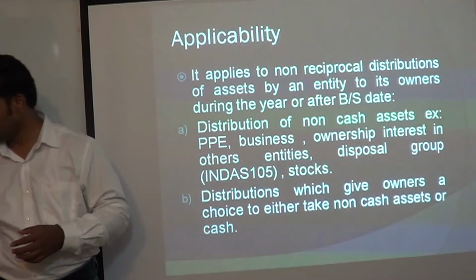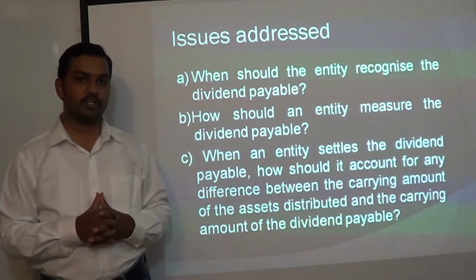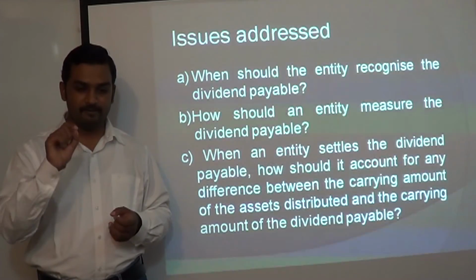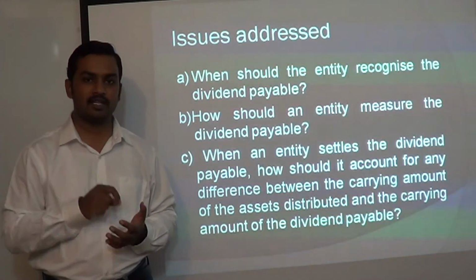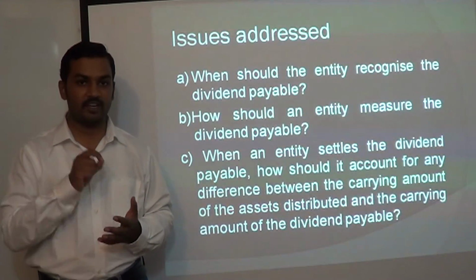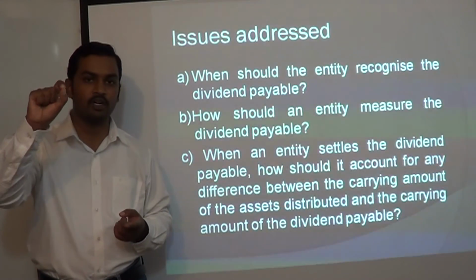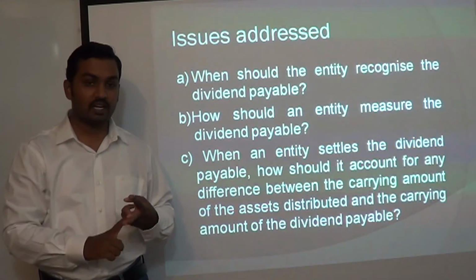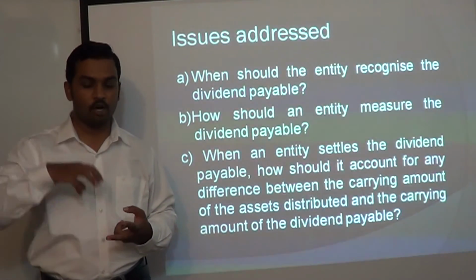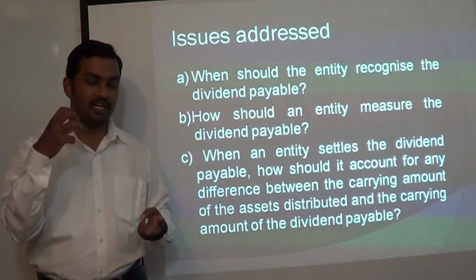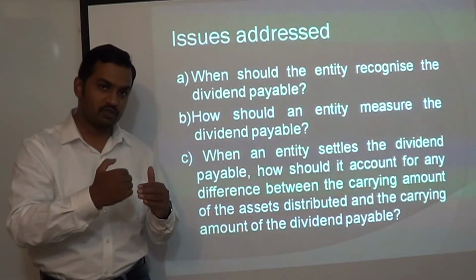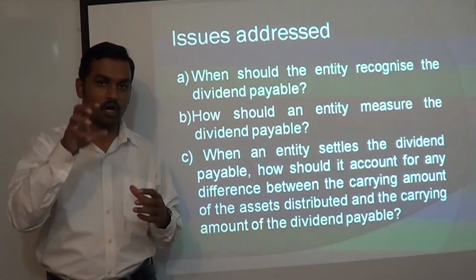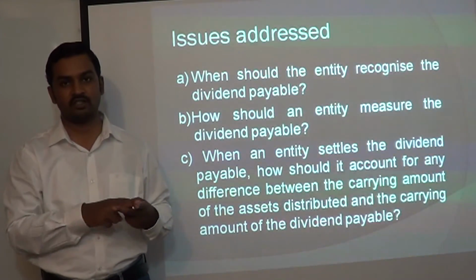Okay, let us continue. Issues addressed. Three major issues are addressed by the standard. The first issue is: when should I recognize dividend payable as a liability in my books of account? That is the date on which I can book dividend payable as a liability and subtract it from equity. The second question is: how to measure that liability? How much dividend am I declaring? How much should I recognize as a subtraction from equity and show as a liability, dividend payable? How to measure that amount is what we are going to discuss in the standard.